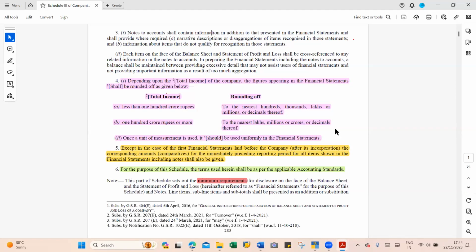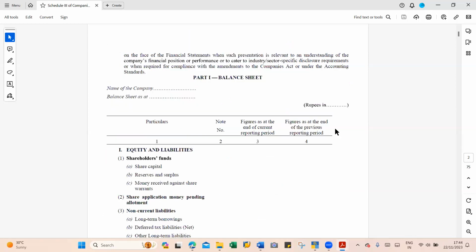And the statement of profit and loss hereinafter refers to the financial statement for the purpose of this schedule, and notes, line items, sub-line items and subtotals, everything. Now, this is the format of the balance sheet.